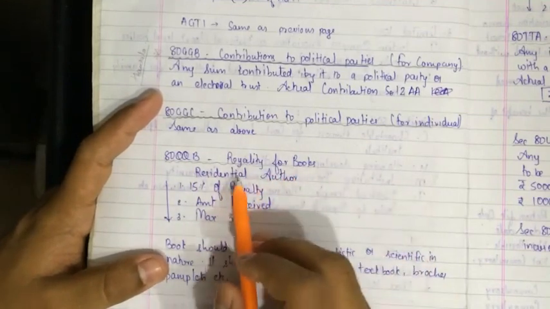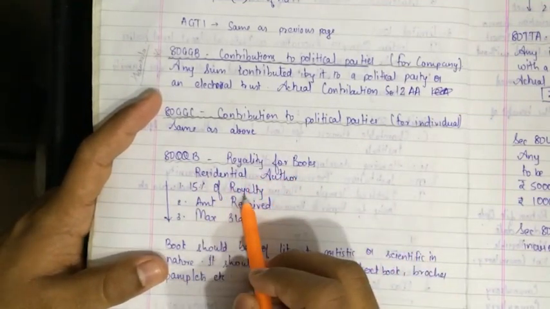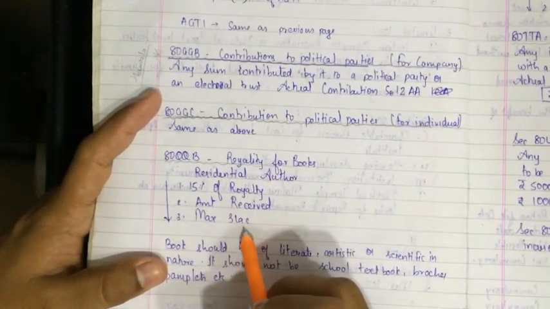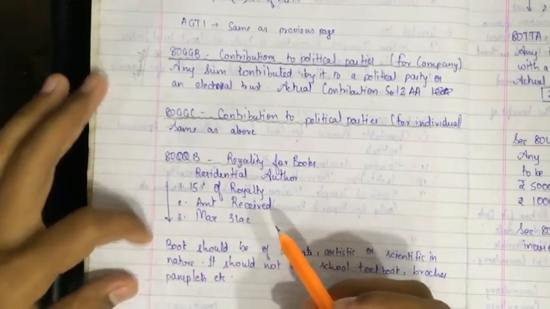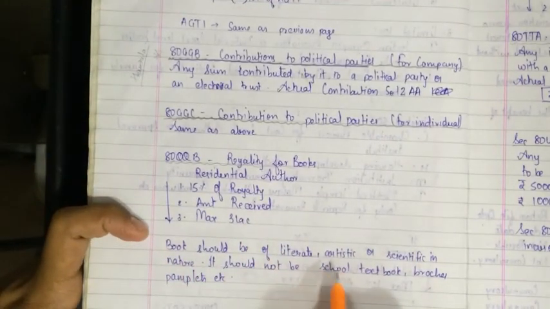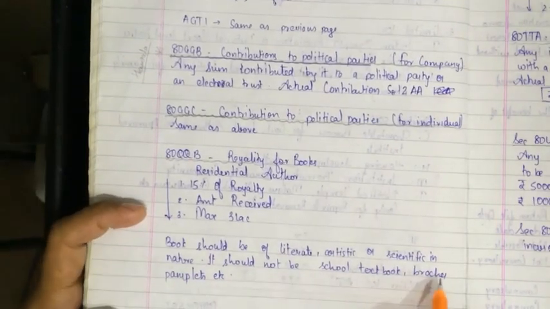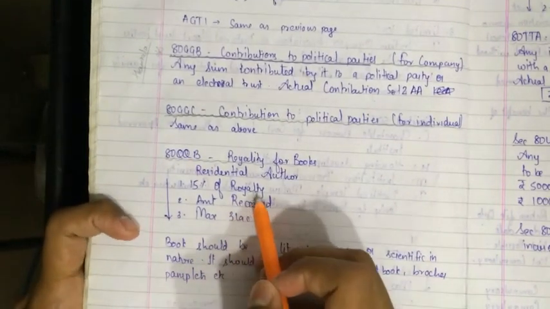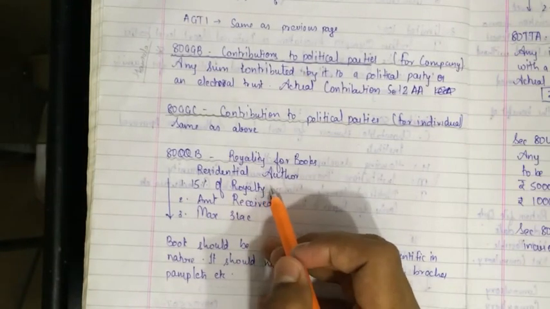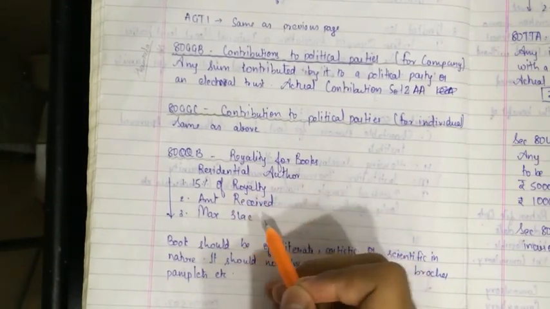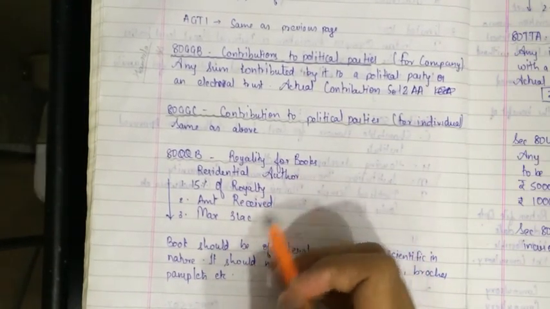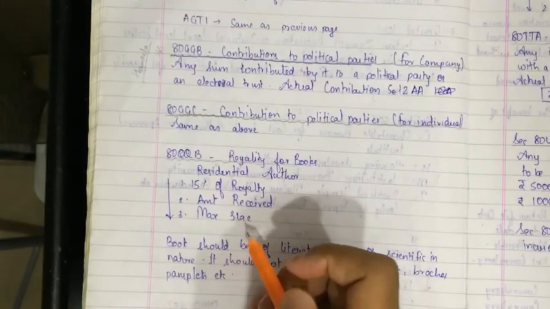80QQB, royalty for books. Resident author, 15% of royalty amount received, maximum 3 lakhs will be allowed as deduction. Books should be literature, artistic or scientific in nature. It should not be school textbooks, brochures, pamphlets, etc. 15% of royalty, whatever the amount received, or maximum 3 lakh will be allowed as a deduction. There is no other limit, only the limit is maximum 3 lakhs.